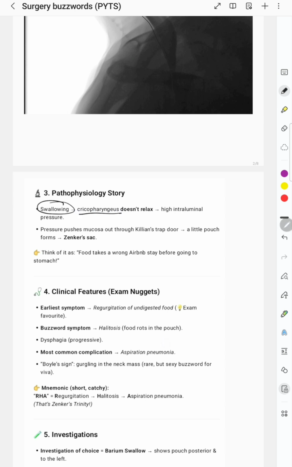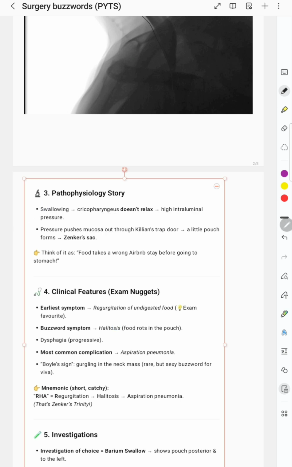It does not relax. So what will happen? It leads to high intraluminal pressure. Due to this pressure, it pushes the mucosa out through Killian's trapdoor, and a little pouch forms, that is Zenker's sac. So we have to remember this.